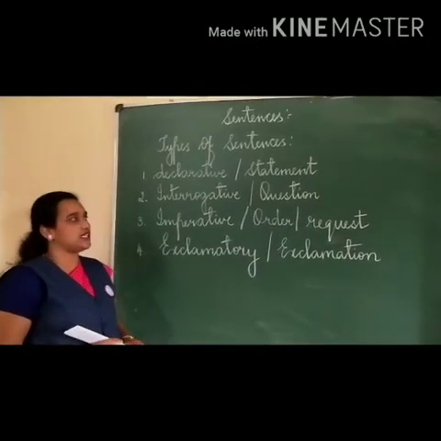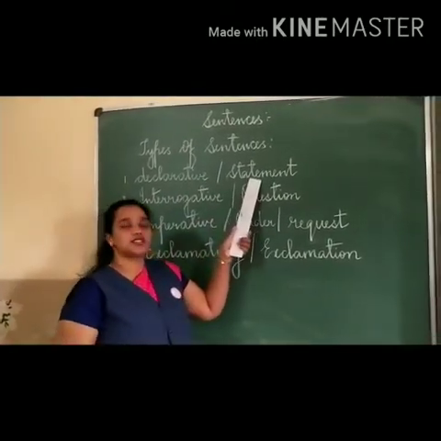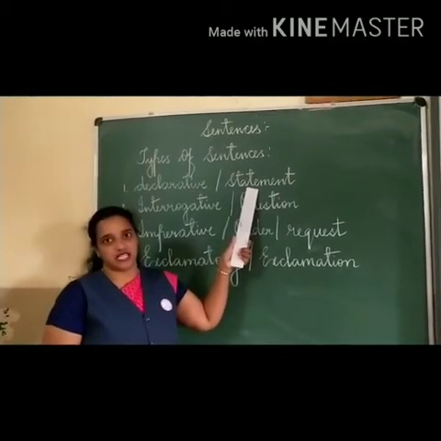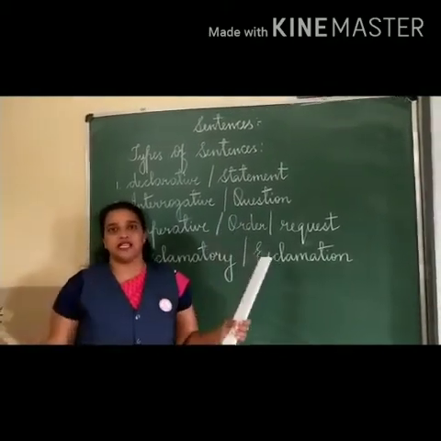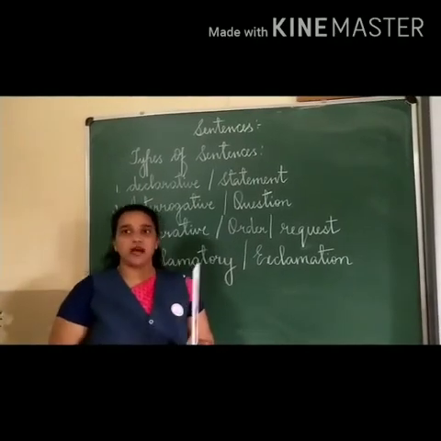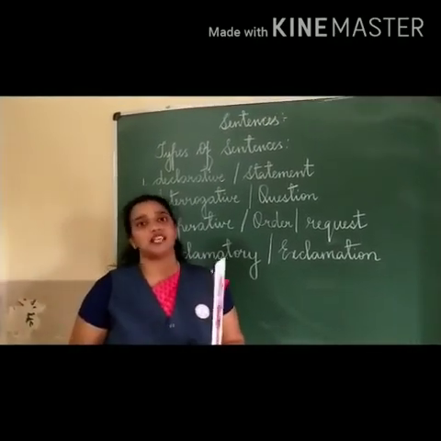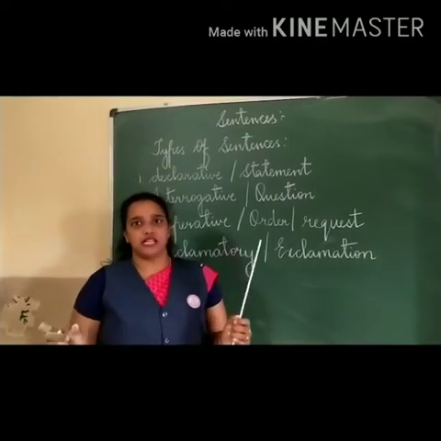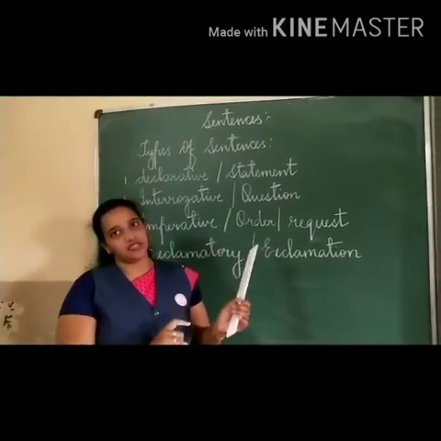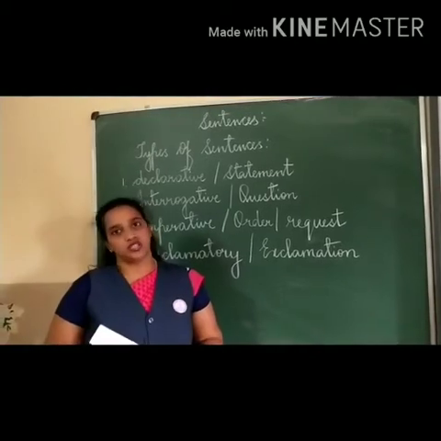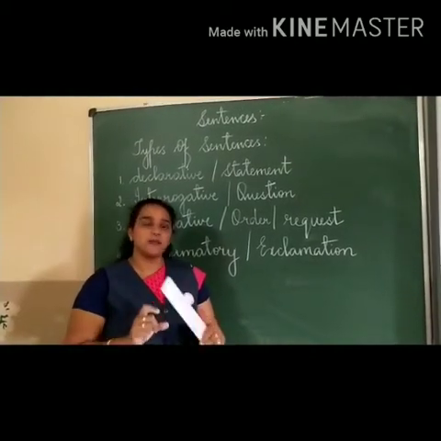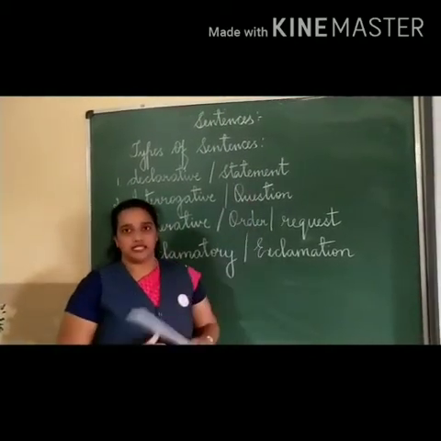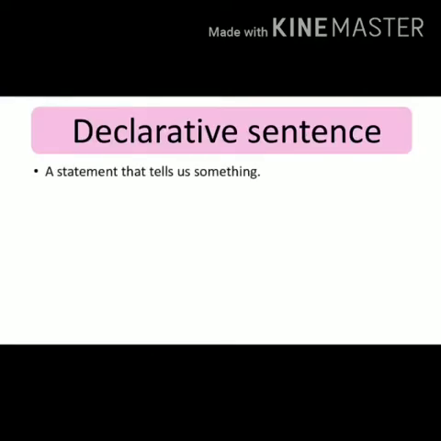What is a declarative sentence? A declarative sentence is also called a statement sentence. It is just a simple sentence. I give you an example so you can understand: The school bus has arrived. It's a simple sentence where the start is a capital letter and it ends with a full stop. You understood? It is a simple statement sentence. A declarative sentence is a statement that tells us something and it ends with a full stop.